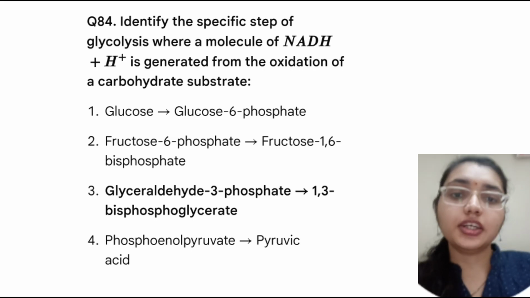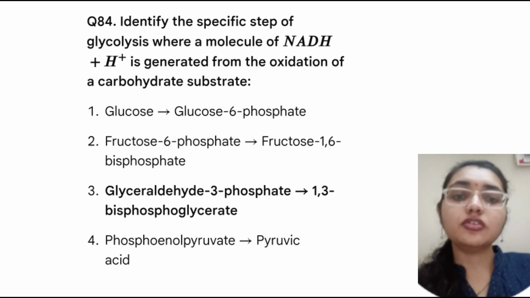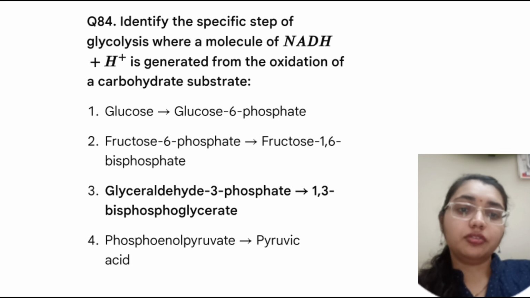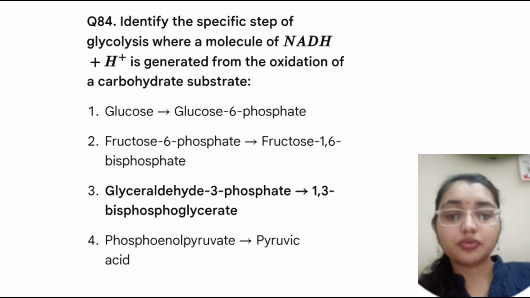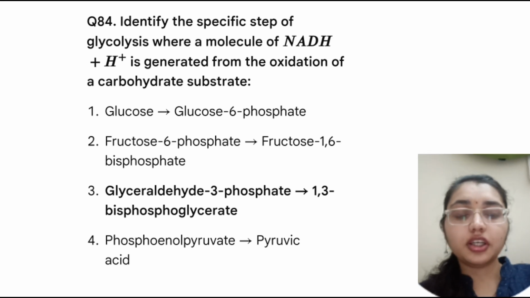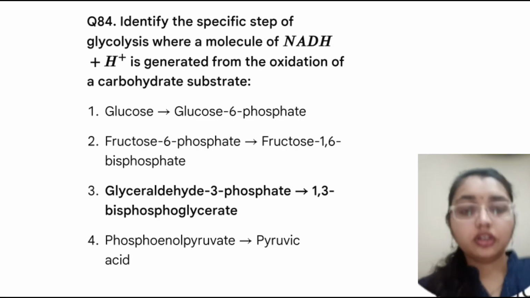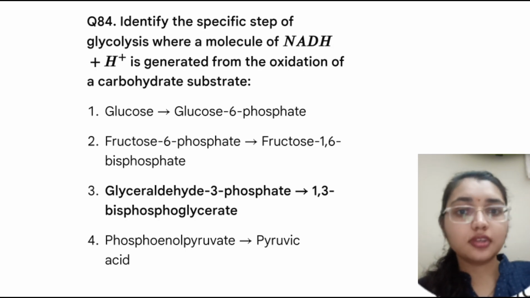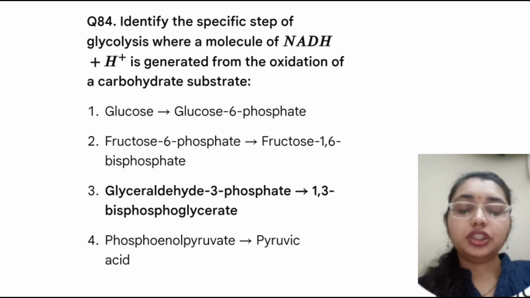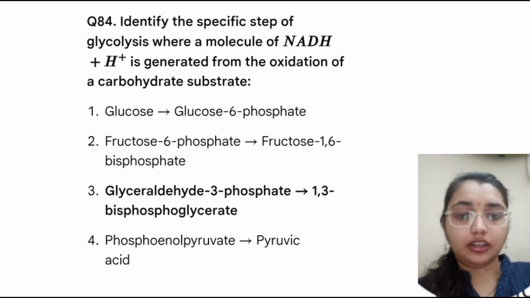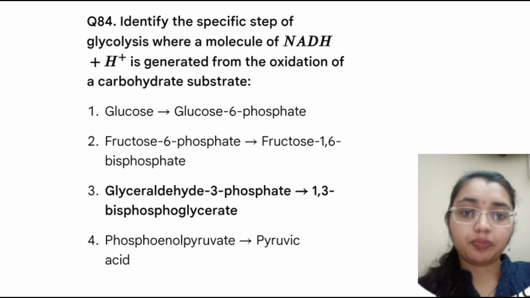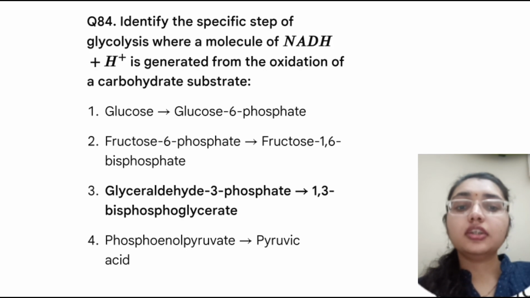Because we have to identify the specific step of glycolysis where a molecule of NADH and H+ is generated from the oxidation of a carbohydrate substrate. Let's know why. During the pay-off phase of glycolysis, glyceraldehyde 3-phosphate, that is PGAL, undergoes oxidation and phosphorylation to form 1,3-bisphosphoglycerate. In this step NAD is reduced to NADH and H+.